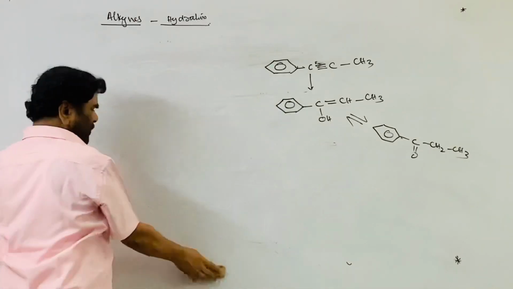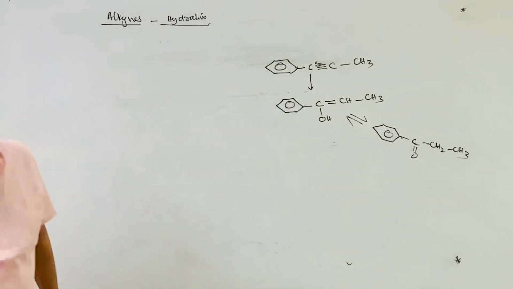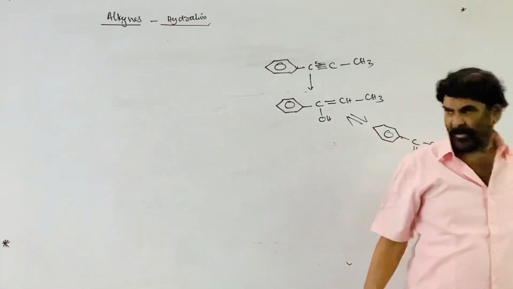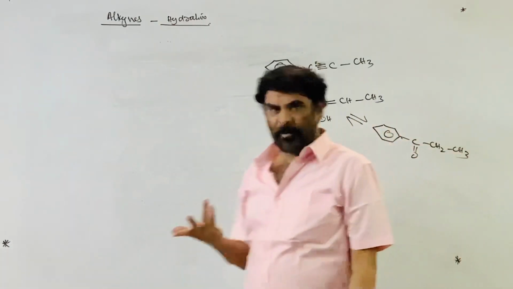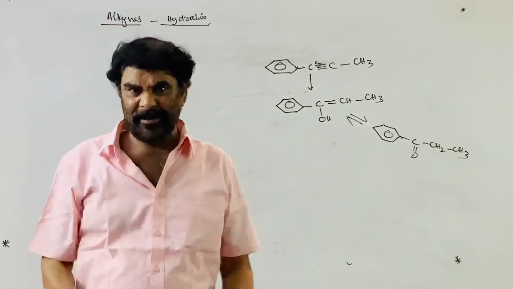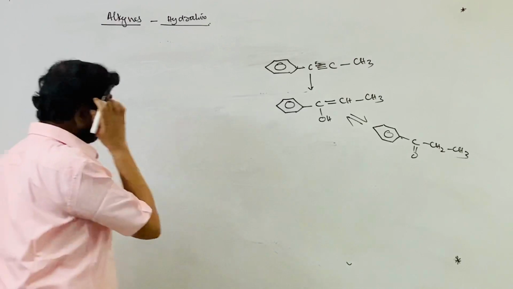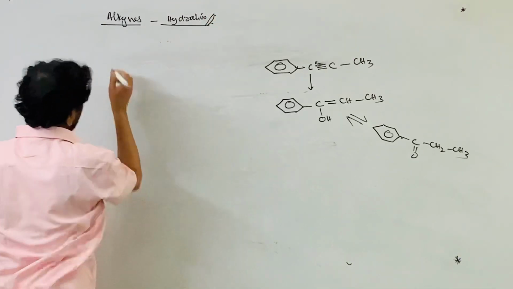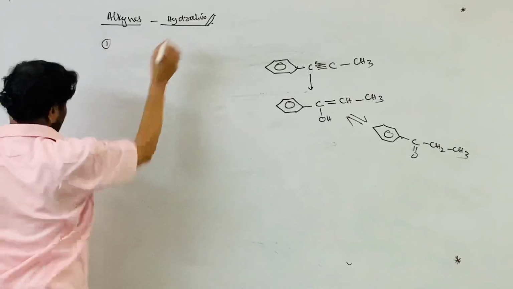See here one thing. Ketone is formed, no doubt. But how to prepare the aldehyde? There is no procedure at all with this method. Only acetylene gives the aldehyde. So to prepare the aldehyde, the other technique is used instead of hydration. The first one is this procedure.